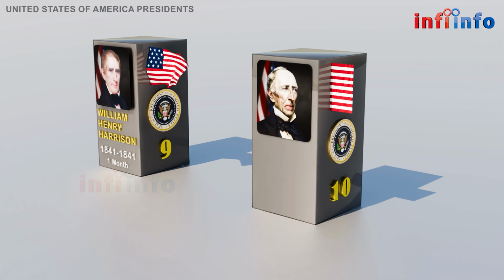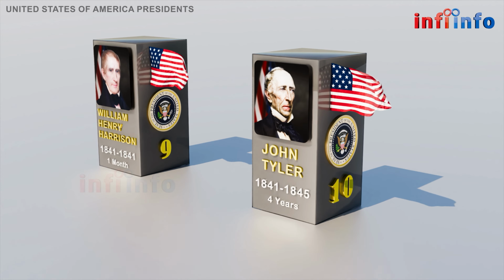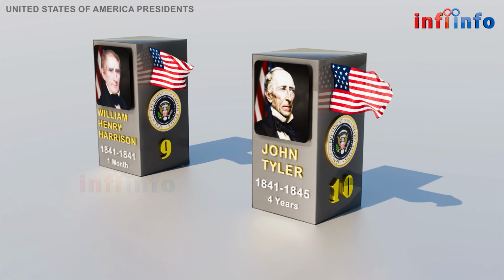The 10th U.S. president was John Tyler, born on March 29, 1790 in Charles City County, Virginia. He was a Whig and served for 4 years from April 4, 1841 to March 4, 1845. His greatest contribution was his role in the annexation of Texas, which expanded U.S. territory and set the stage for future westward expansion.